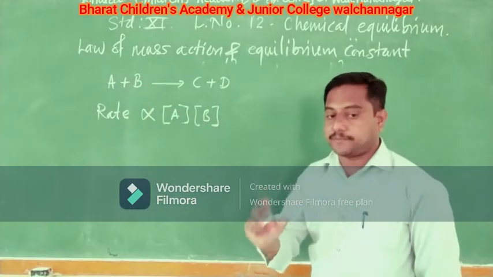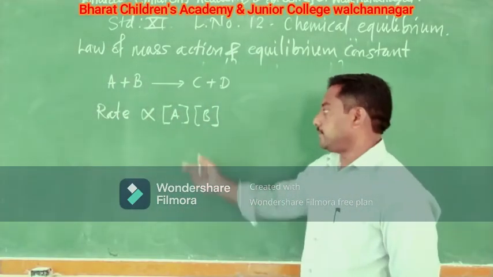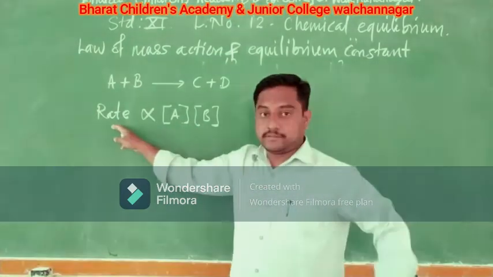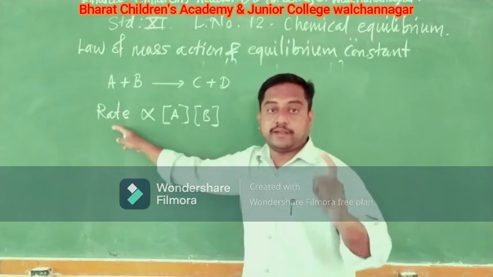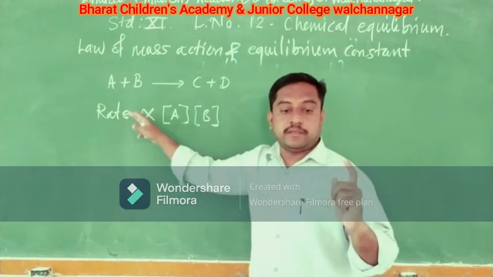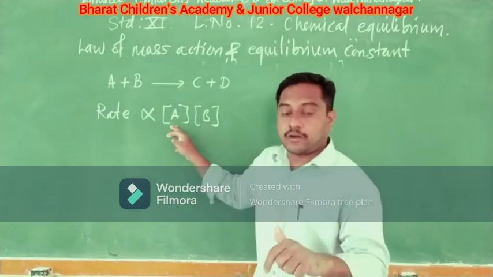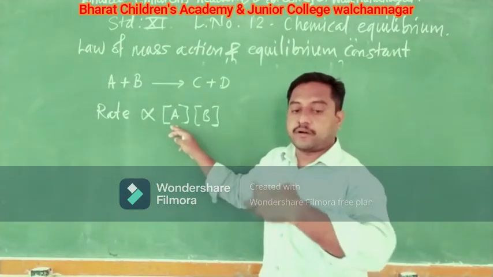This is the statement. As per the statement, we have written the mathematical expression. See, the law of mass action says the rate of any reaction is directly proportional to the product of the concentrations of the reactants.